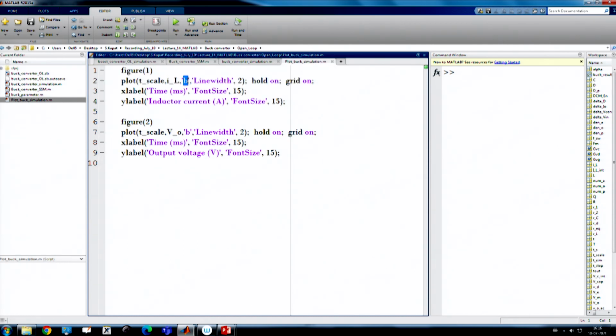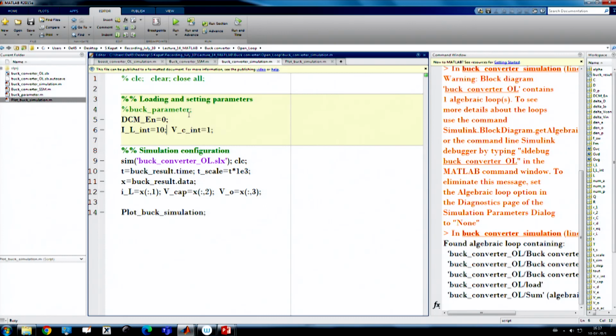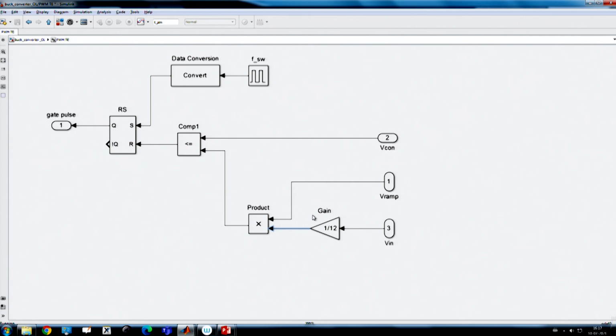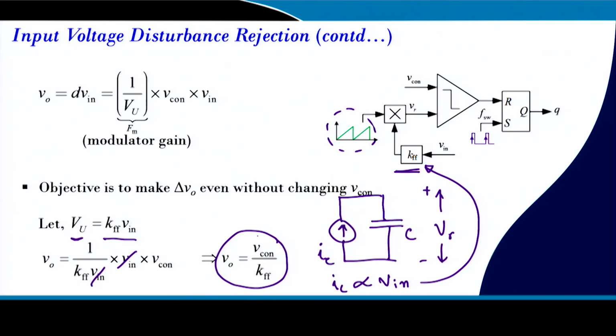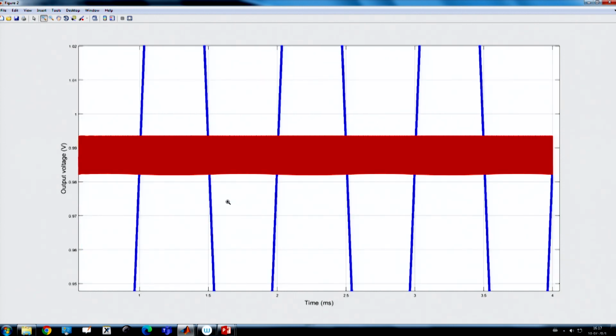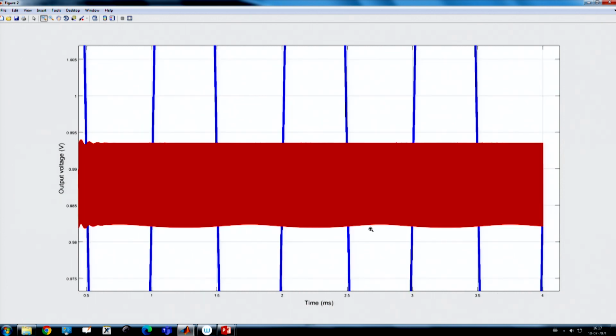Okay. So, now I am connecting this, and I want to see what will be the effect. Now, I want to use a different color and show whether it can reject the disturbance or not. So, let us run it. Now, we have considered a feed forward action by virtue of this product, that means the feed forward gain which is there in this presentation. Now, let us go to our simulation result. You will see in this case the red color is with feed forward action and it totally rejects the disturbance, as if there is no impact on the output voltage, even though there is a sinusoidal excitation, except for a negligible impact.